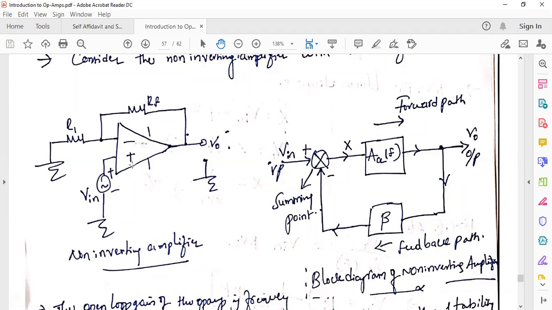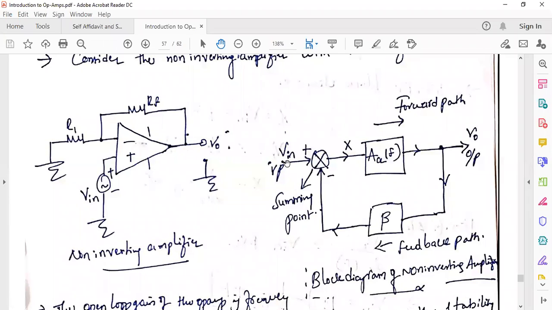Now I am converting this circuit into block diagram mode. How do we convert the circuit into block diagram mode? What is the input to this electrical or electronic system?